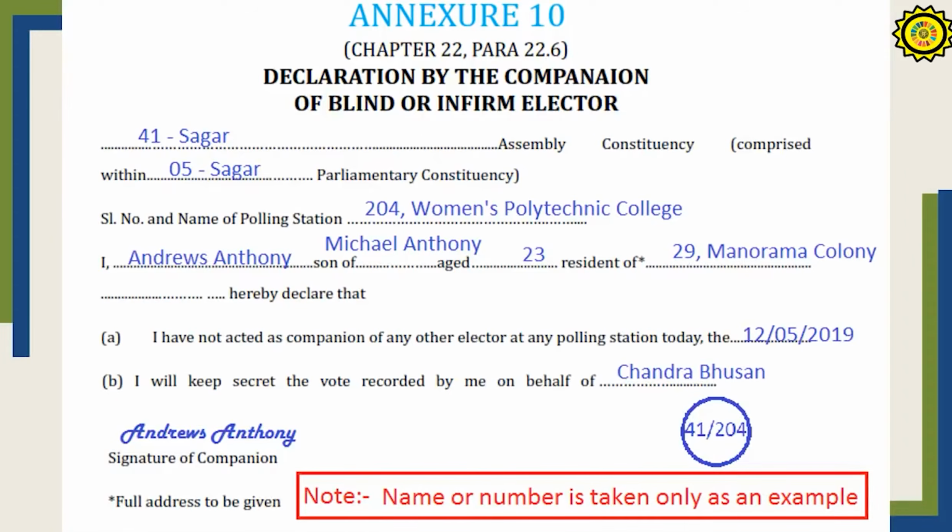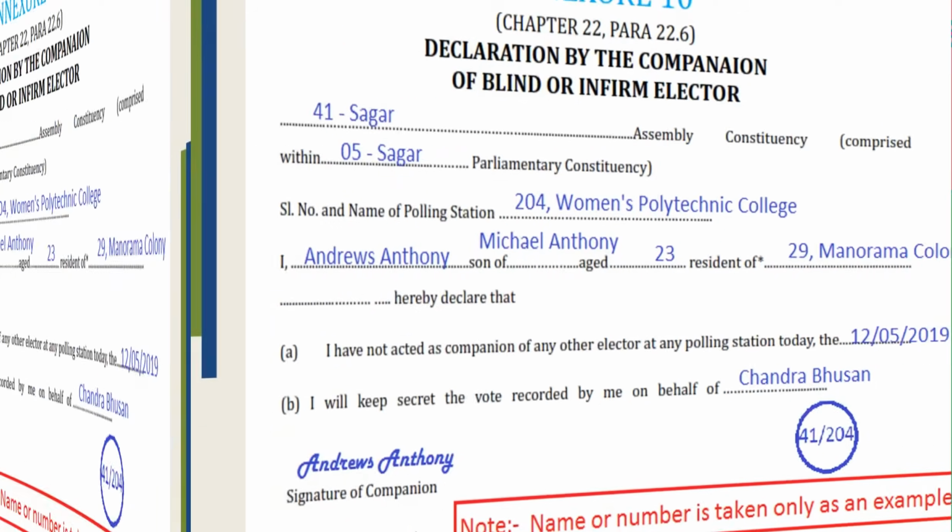This is the declaration that has to be given by the companion of a blind or infirm voter. So the constituency number, the assembly constituency number of ours is 29, then write the booth number. The companion who is coming has to write his name and his address, and then he should also say that he has not acted as a companion on the particular day of the election, and that he will keep the vote as recorded as secret of the particular voter. The signature of the companion should be obtained.